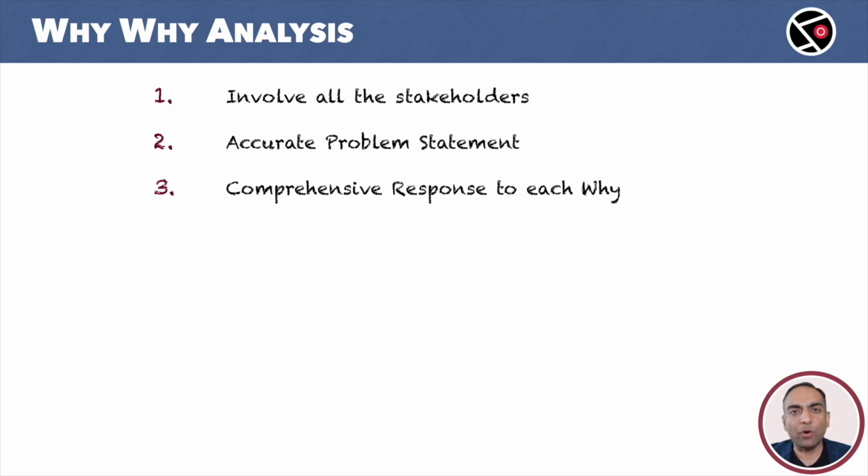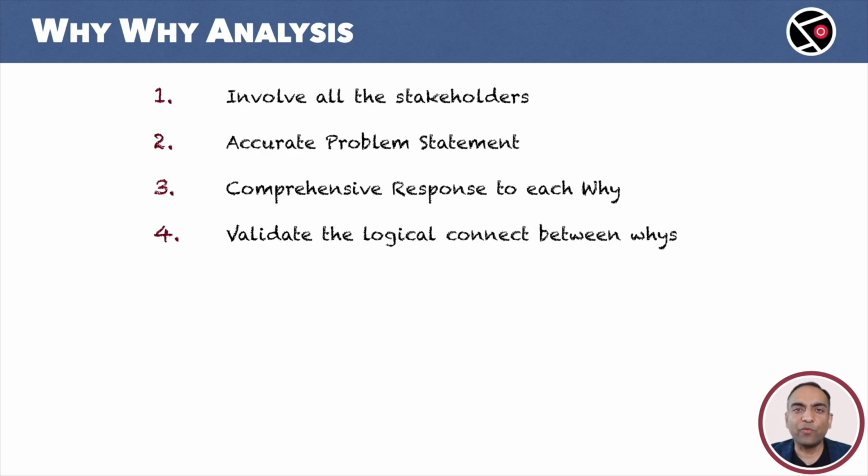Once again, it is important to provide background information. What was done? What was not done? Who was involved? Provide as much background information as possible. Number 4. Validate the logical connect between all the whys. Start from the last why and move backwards, while confirming the logic at each step. Number 5. Number of whys do not matter. Continue until you identify the root causes.